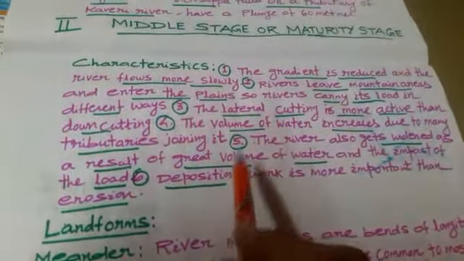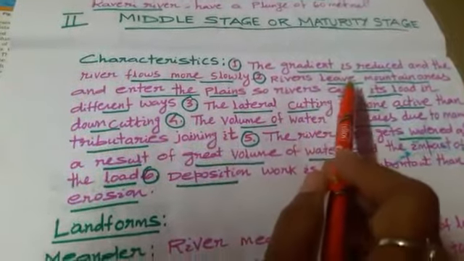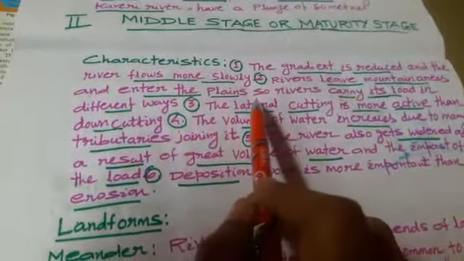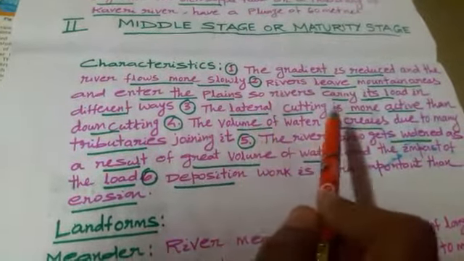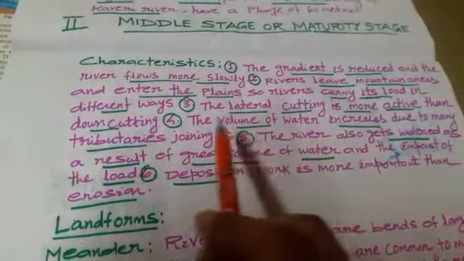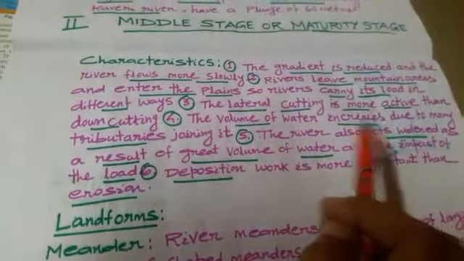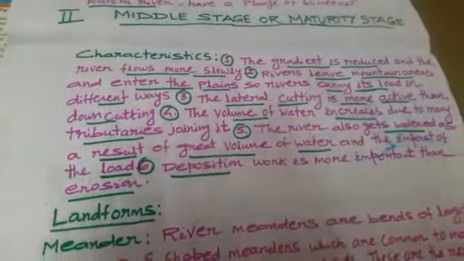So what are the characteristics? The river flows in what gradient? Gentle gradient. Rivers leave the mountain and flow into the plain area, so they carry loads, and lateral cutting is more active than vertical erosion. The volume of water increases because of the presence of many tributaries. The river also gets widened and deposition work is more important than erosion.